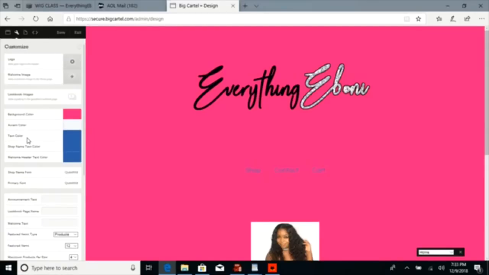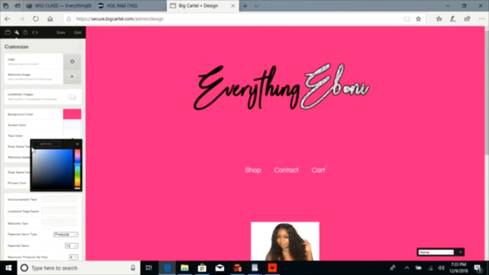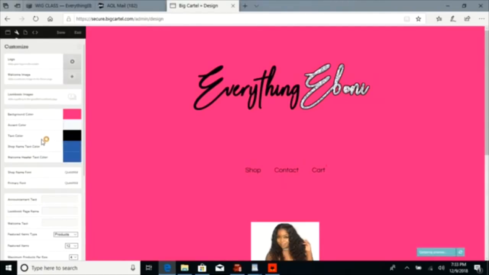Text color. What color do I want my text? You see this text right here is blue. Can't nobody see that. I'm going to change it. I'm going to either change my text color to white or black. White. That's white. Or black. I'm going to keep it at black.